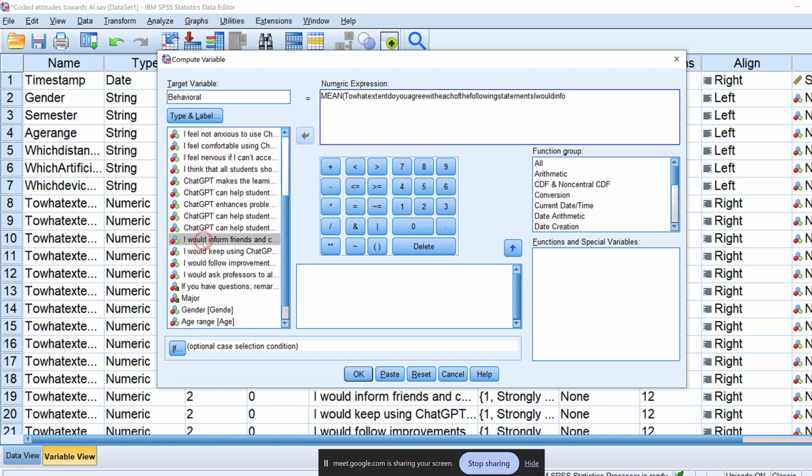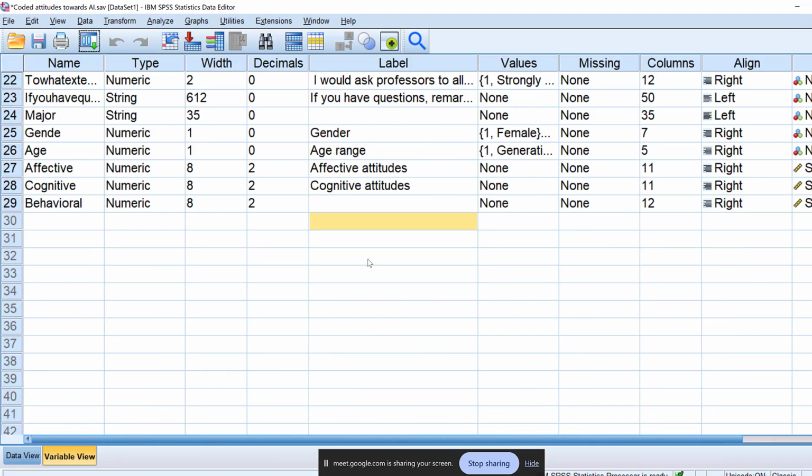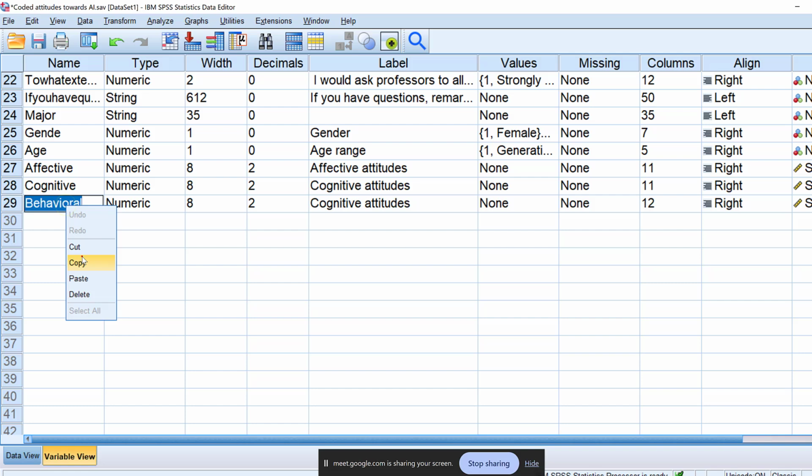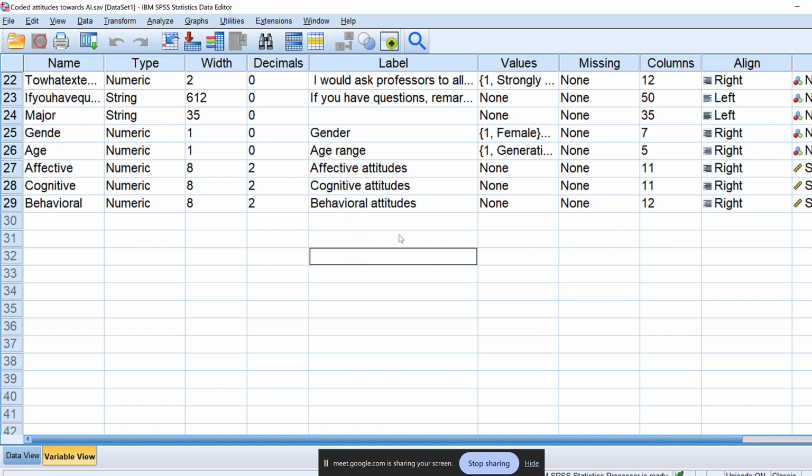This one, comma, this one. And click OK. And this one is called behavioral attitudes. That's it. So now I need to test the correlation between these.